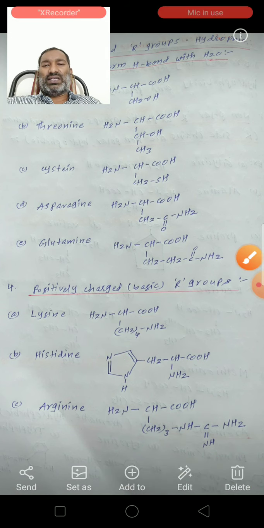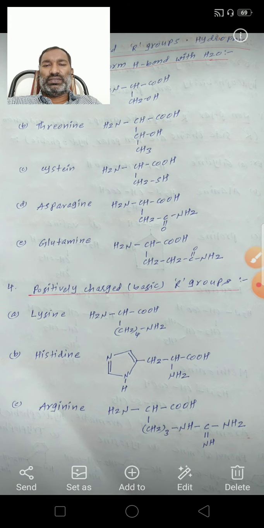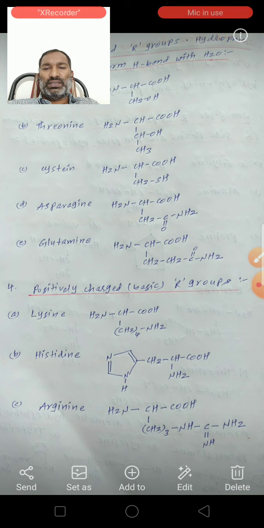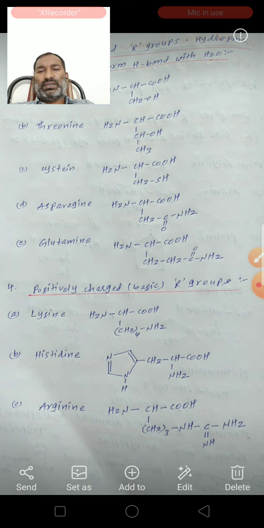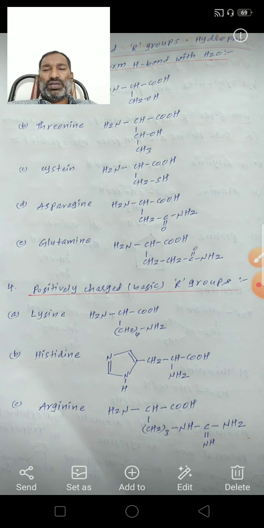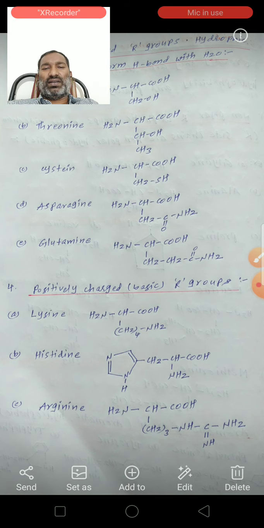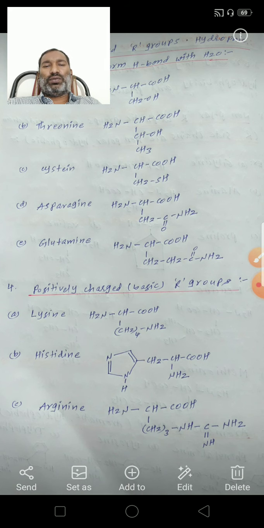So these are the positively charged. So lysine and histidine and arginine, these are all the positively charged basic amino acids.